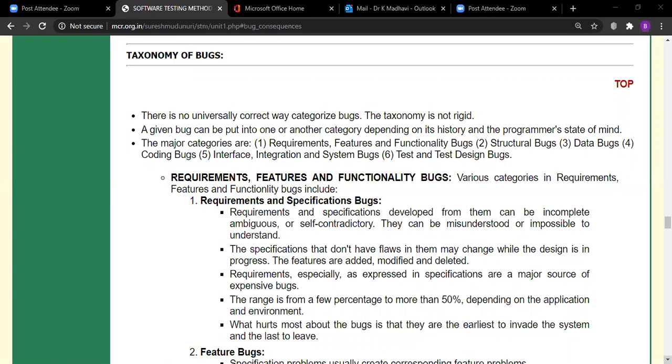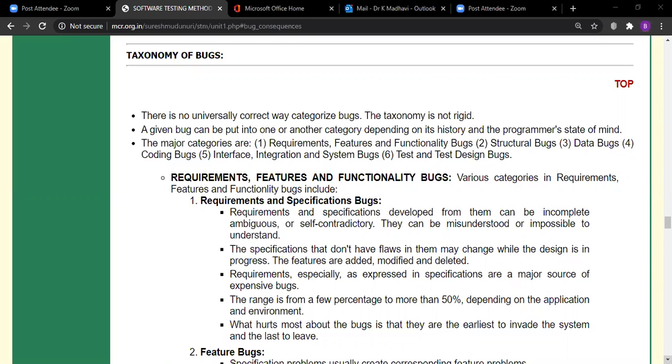The first category is requirements, features and functionality. The name itself indicates that whenever you gather the requirements, that is the first initial phase of the software development cycle. If the requirement specifications are incomplete, if there is any ambiguity, no clarity, or they are self-contradictory, this kind of thing leads to bugs.